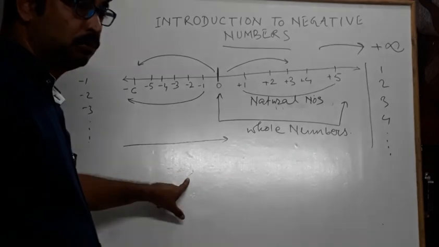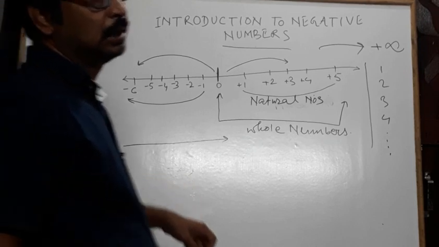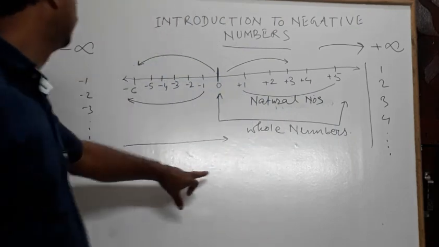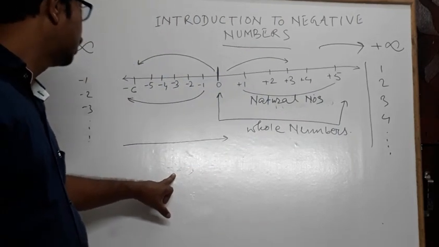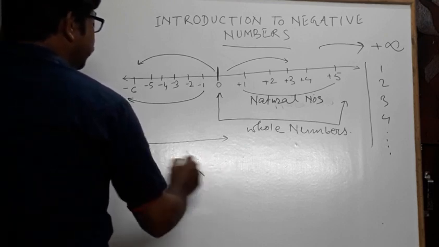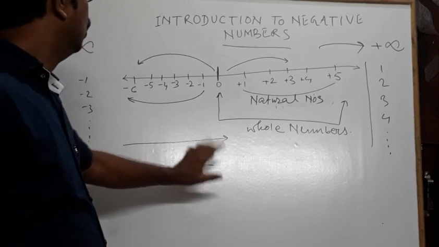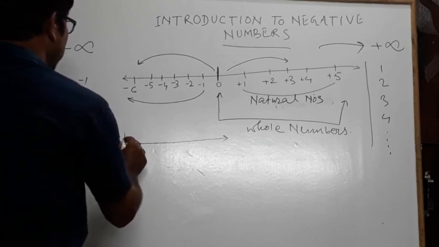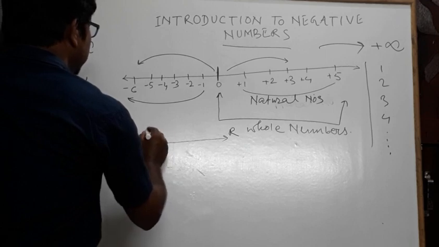You will say -2 because you don't have any knowledge about negative numbers. But -1 is bigger here. -1 is bigger and -2 is smaller. So -2 is smaller than -1. Only you have to remember: whenever we proceed from left to right, we are increasing.